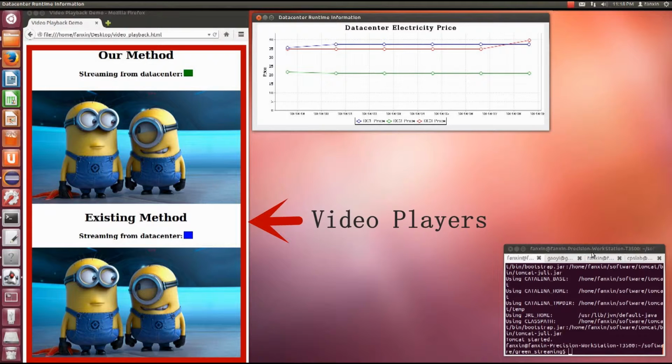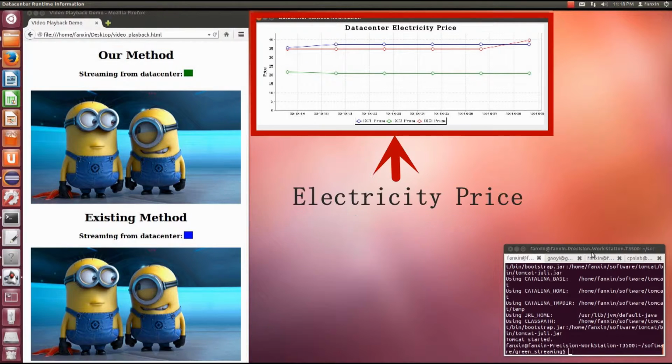By contrast, the existing method is a conventional method, which simply carries out load balancing without considering the diversity of electricity price. The window in the right part of the screen shows the real-time electricity price for 3 data centers, which is viewed by the data center operator.